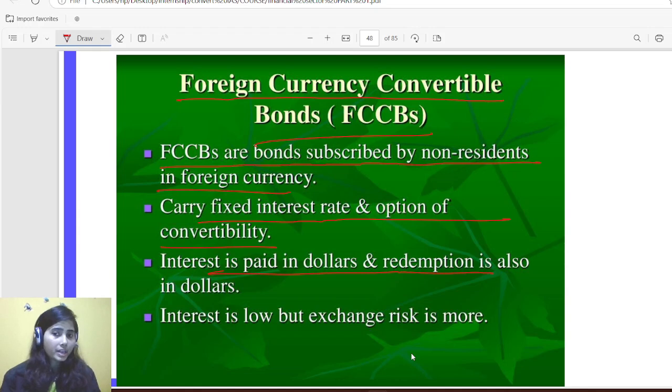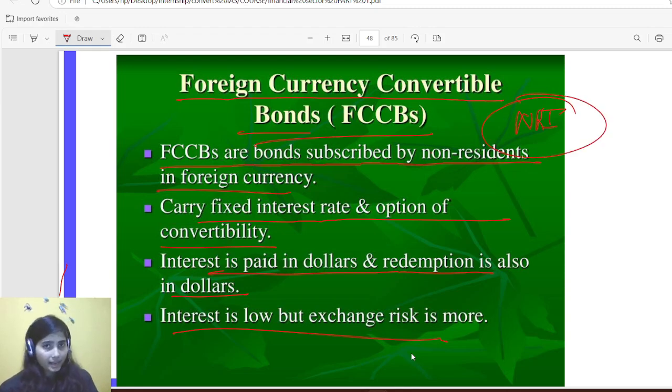Interest is paid in dollar and redemption is also in dollar. Interest is low, but exchange rate risk is more. Simple, foreign currency convertible bonds are subscribed by NRIs. They are called foreign currency convertible bonds, which means they can be converted into foreign currency as well.